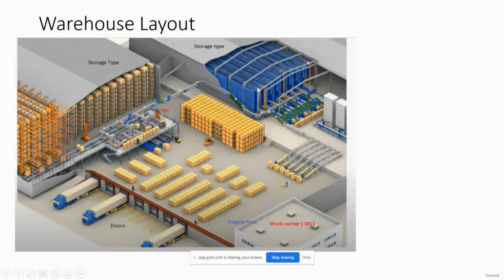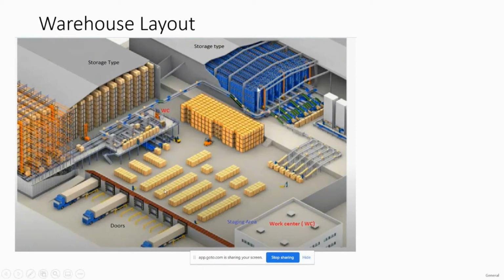From there the operator will pick the material, load it into the truck, and then perform the goods issue. So these are the different work centers that we have in the EWM system, not only in the warehouse management system.